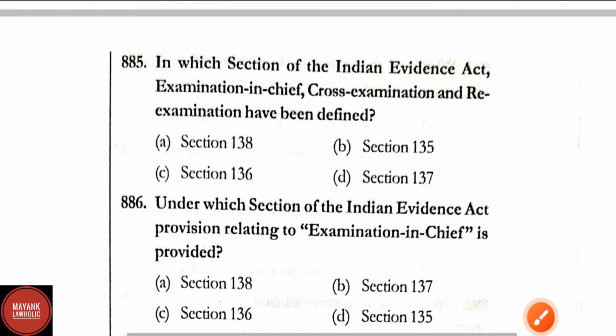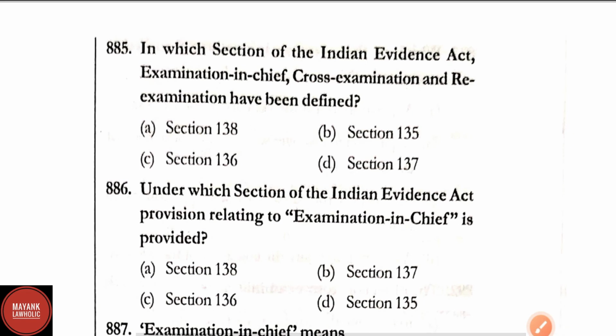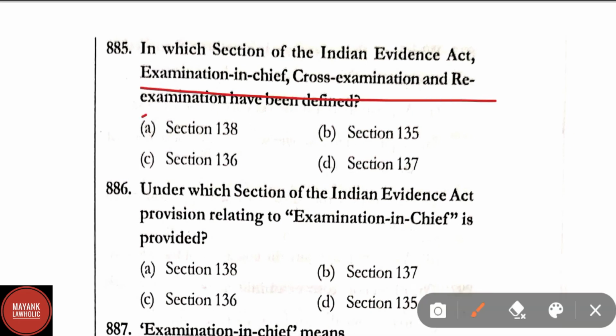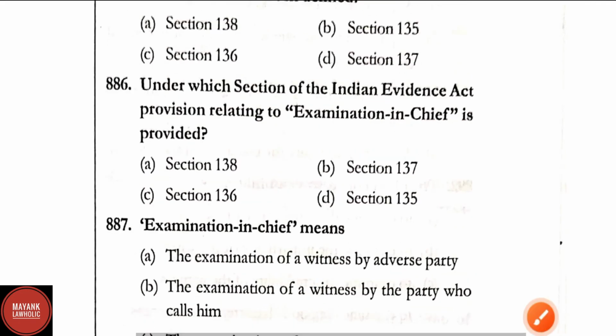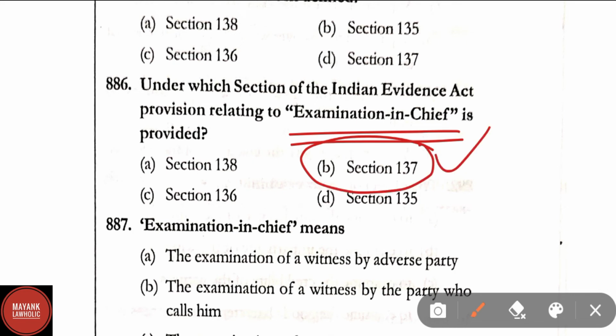Question number 885. In which section of the Indian Evidence Act have examination in chief, cross-examination and re-examination been defined? Here the correct answer is option D, that is section 137. Question number 886. Under which section of the Indian Evidence Act are the provisions relating to examination in chief provided? The correct answer here is option B, that is section 137.